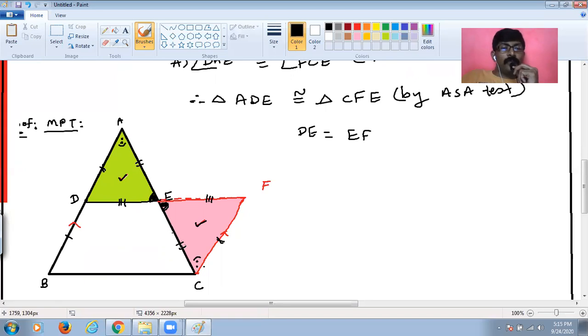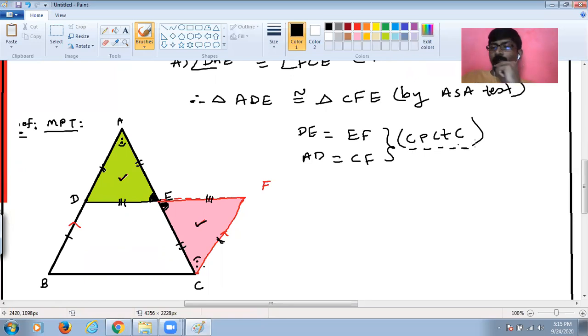Also AD will be congruent to CF. AD is congruent to CF. Why? CPCTC. Its full form is corresponding parts of congruent triangles are congruent. If your school teacher does not allow these abbreviations, you will have to write it in full: corresponding parts of congruent triangles are congruent. I hope you are understanding, students.